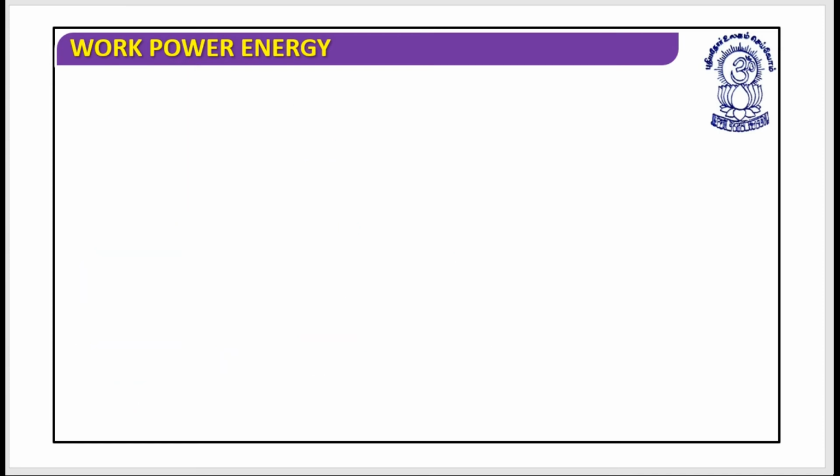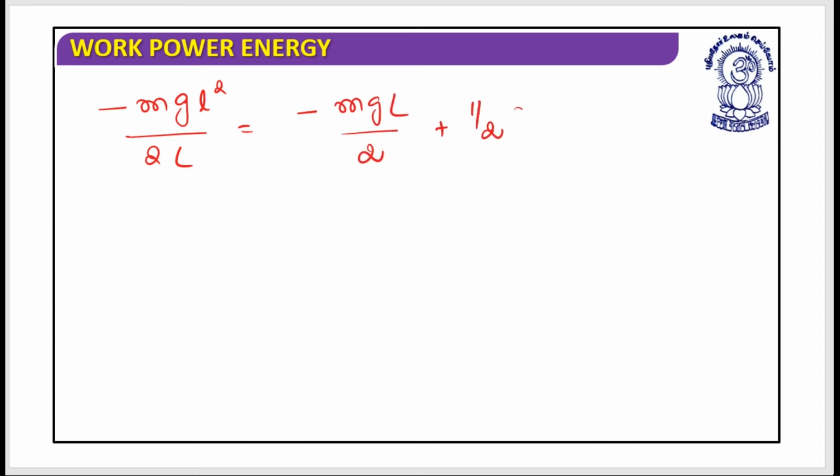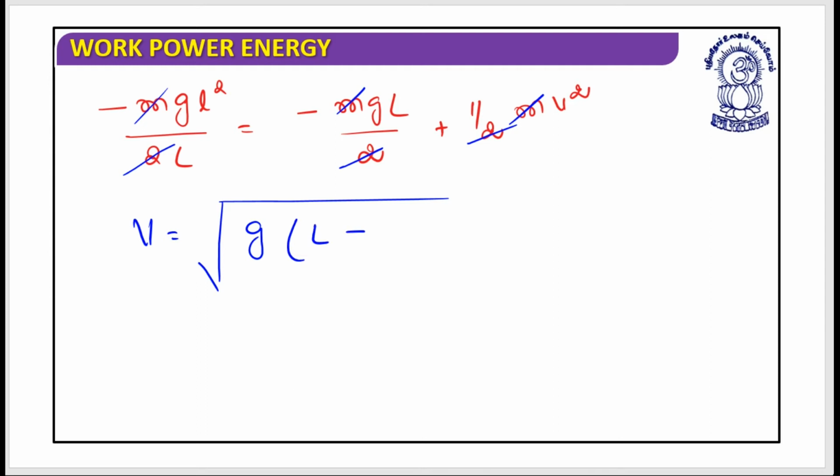Let's just try to solve this. That could be written as minus mgl square divided by 2L is equal to minus mgL by 2 plus half mv square, and we can cancel this and the m will be gone, and we have v should be equal to root of g into bracket L minus l square divided by L. This would be the final answer.